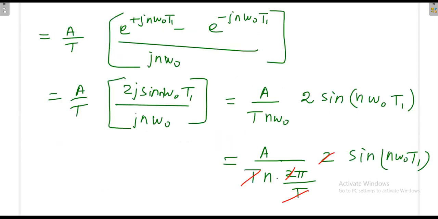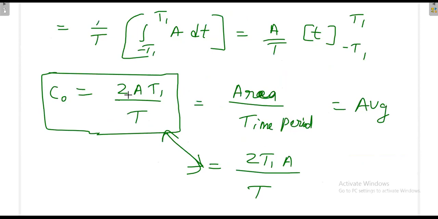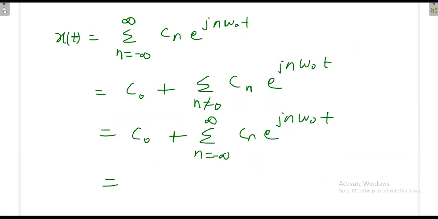What is that c naught? 2a t1 divided by t. So this is 2a t1 divided by t plus summation n minus infinity to plus infinity.